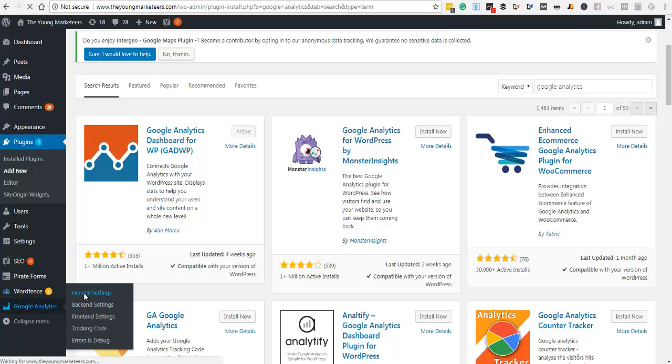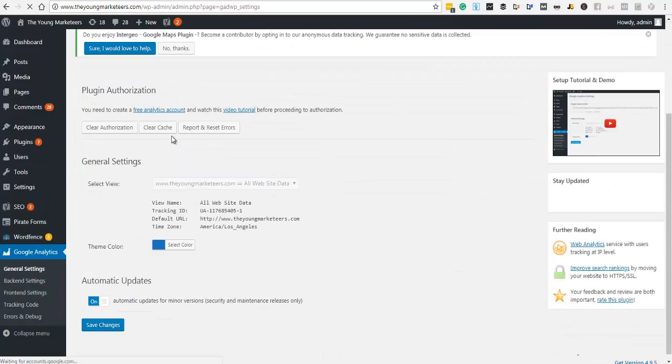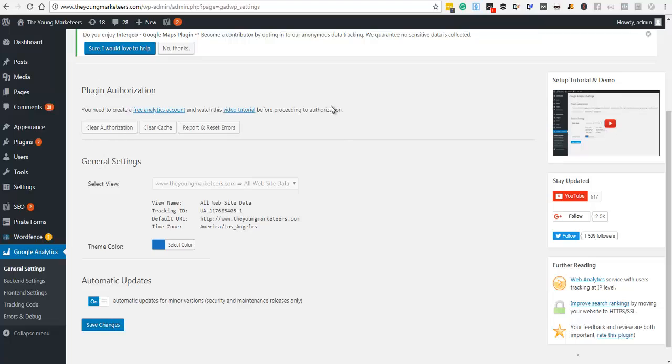So you go to general settings, and instead of having this stuff right here right now, there's going to be a link that says get authorization code, and it's like a blue link like this. Just click on it. It's going to log you in. It's going to ask permission to log into your Google Analytics account. You just allow it, and then it's going to pop up a new tab with a code, a bunch of characters. Just copy that, paste it into the bar here, and save it.